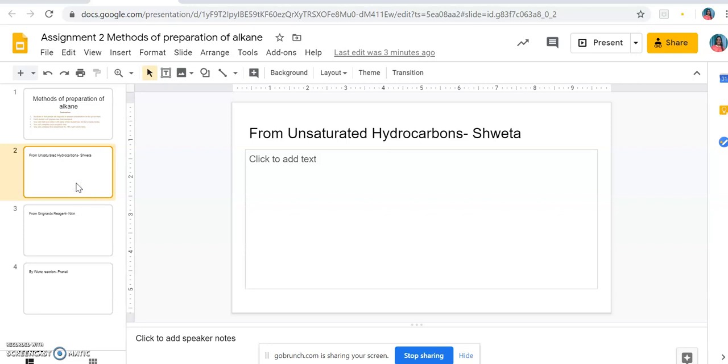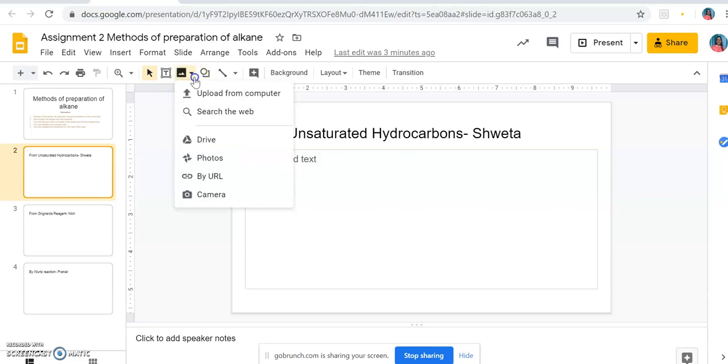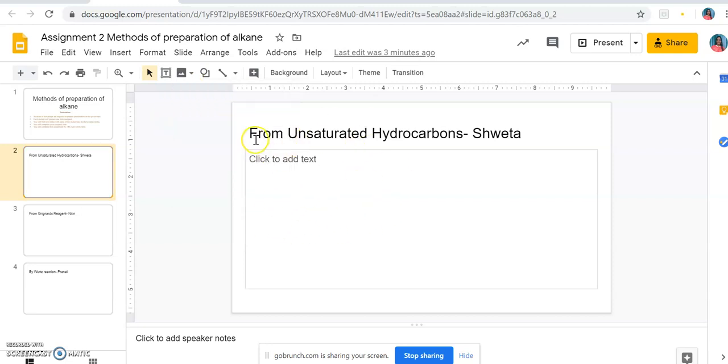You can see on every slide, I've written the topic, that is, from which compound you will prepare the alkane. And in front of that, I've written the name of the student. So every student will complete one slide. First you'll write the statements regarding this method of preparation. Reaction, you can write it on paper, click a photograph of that and upload it using the insert image option. This is your second option. So you'll be preparing this slide, writing a statement and inserting the image of the reaction.